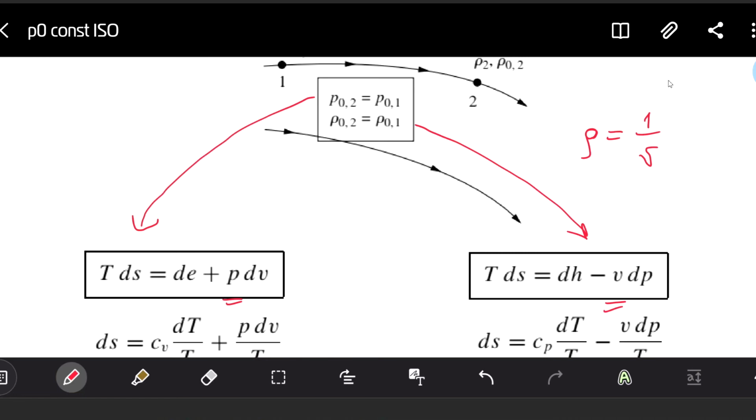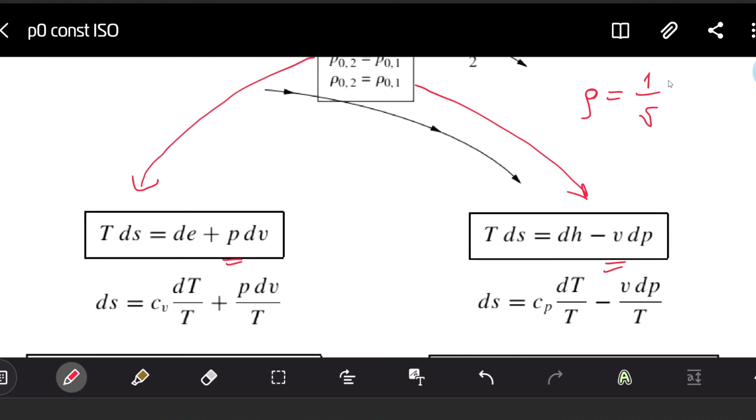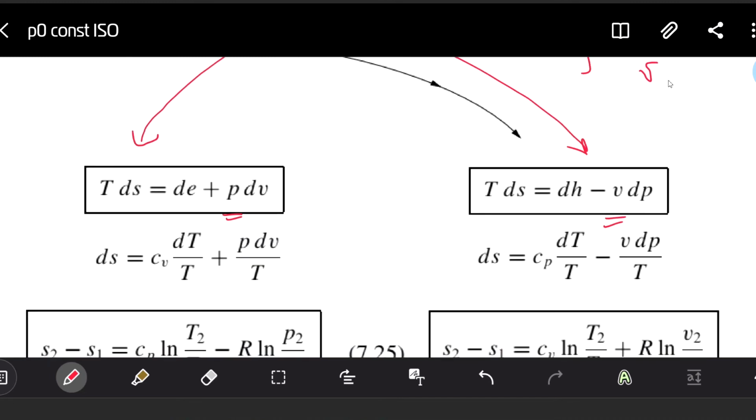So what are we doing to prove it? We are first rewriting the equation, simply dividing by T on the left and right side. This is a step-by-step transformation, which is actually given also in our textbook by Anderson.